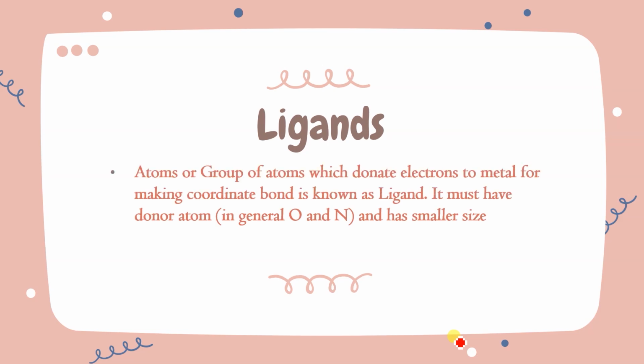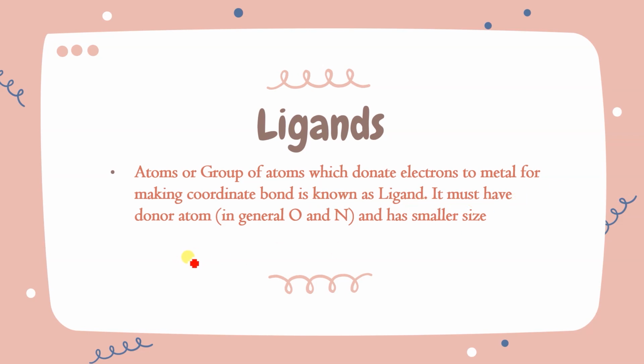And actually, what are ligands? They act as a Lewis base. That means they are the donor atom and they donate the electrons to the metal, to make a coordinate bond. So the metal inside the coordination sphere acts as a Lewis acid, it works like an acceptor, while the ligands will act as a Lewis base. That means they donate the electron. Atoms or group of atoms which donate electrons to metal for making coordinate bond is known as ligand. It must have a donor atom.